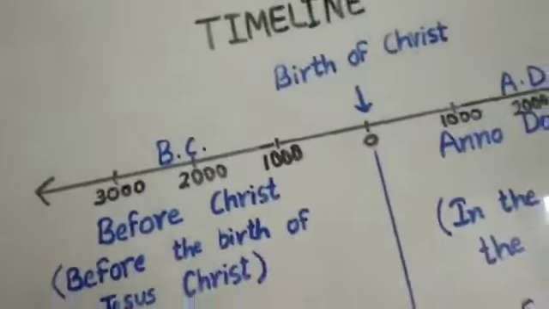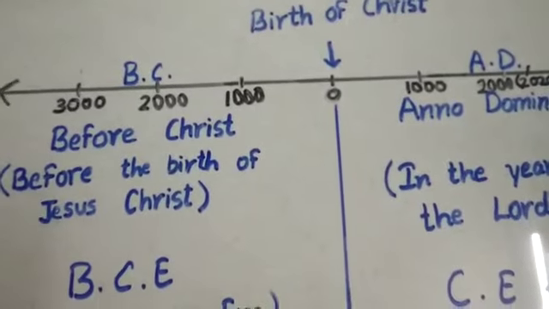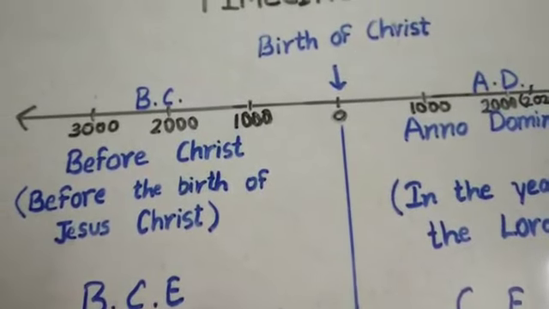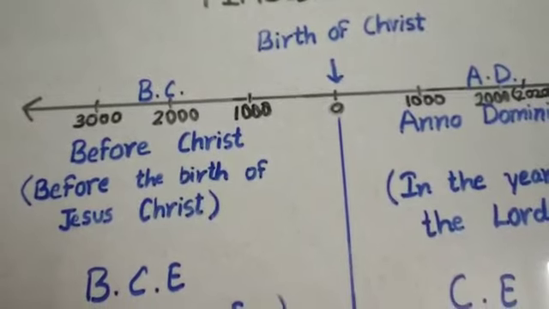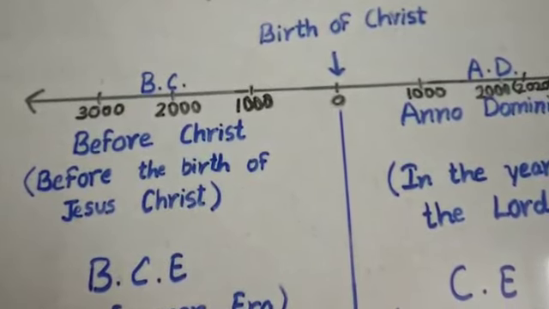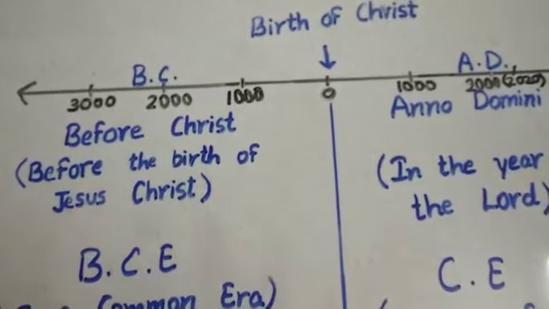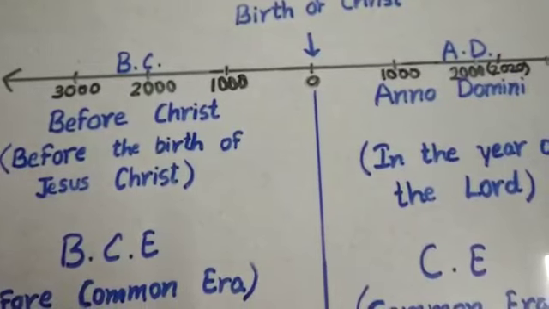They selected the birth of Jesus Christ as the day 0. The past before that was known as BC, meaning before Christ, before the birth of Jesus Christ. And the days that came after the birth of Jesus Christ were known as AD.